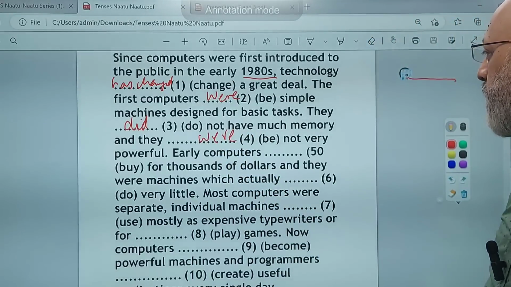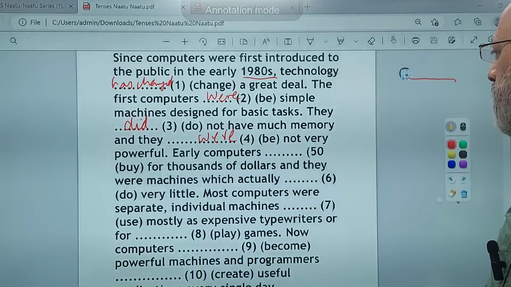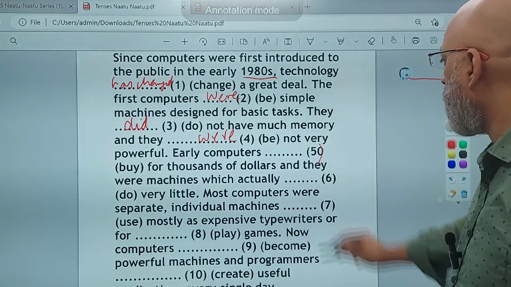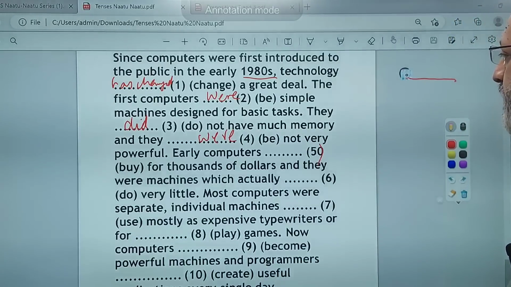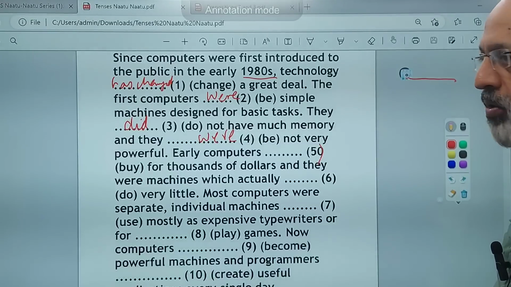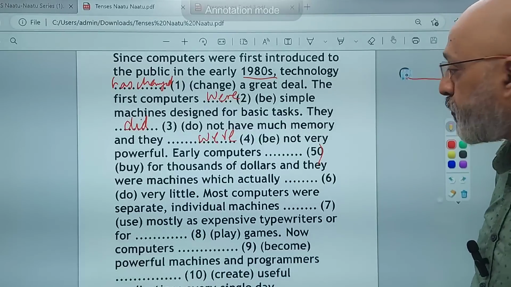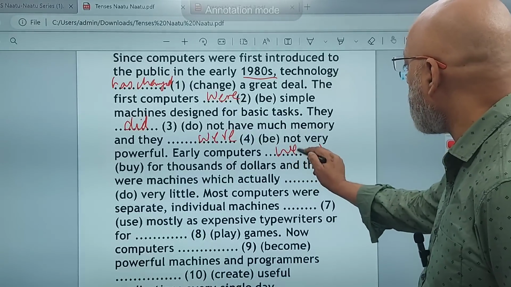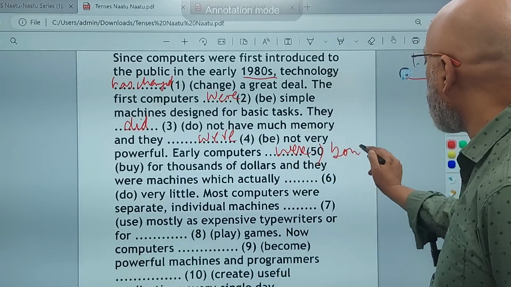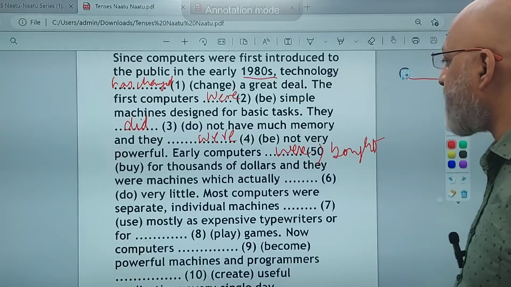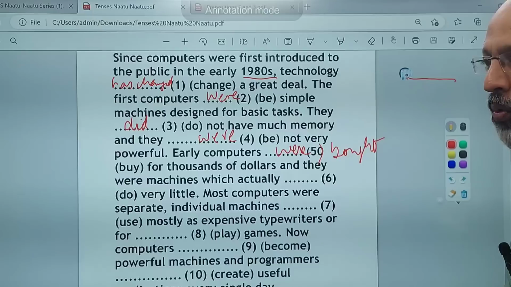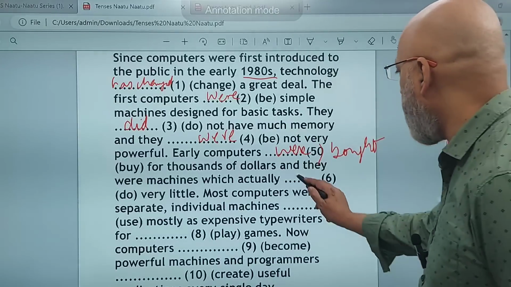Early computers were bought for thousands of dollars. Okay, you're talking about how much did the early computers cost. So here it will be were bought for thousands of dollars, and they were machines which actually did very little.